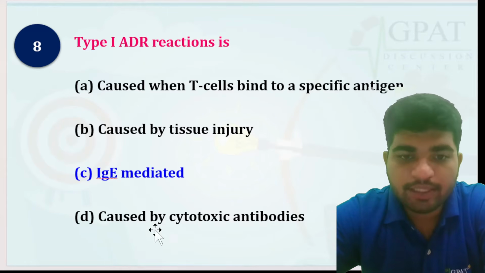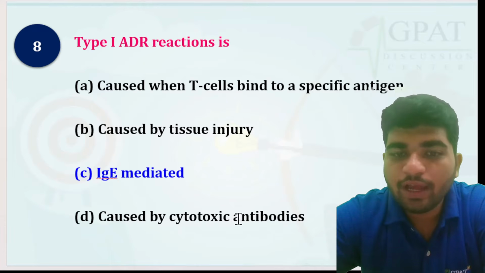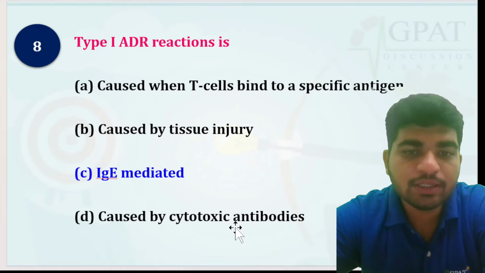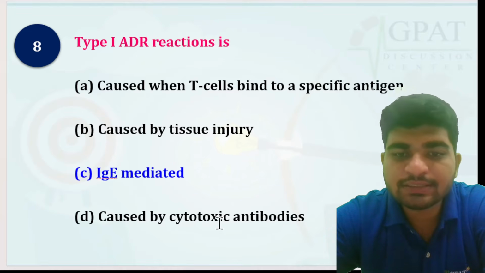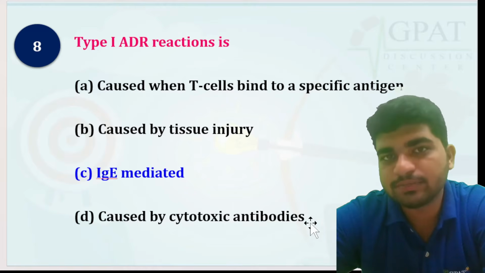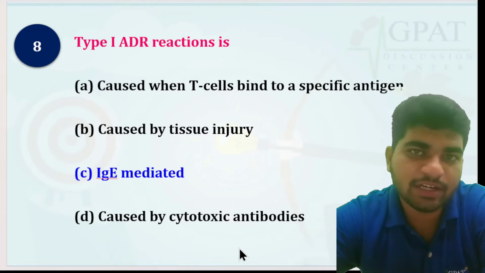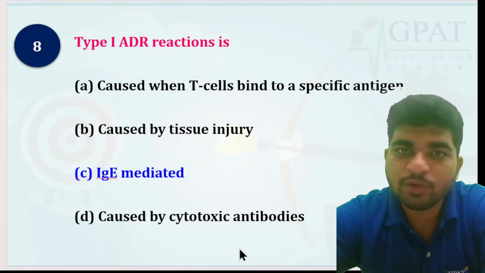Now you tell me what kind of Ig antibody is used as cytotoxic antibodies. If there is a cytotoxic reaction, generally it is a type 3 ADR reaction. What kind of antibodies are being used here? You have to give me the answer.